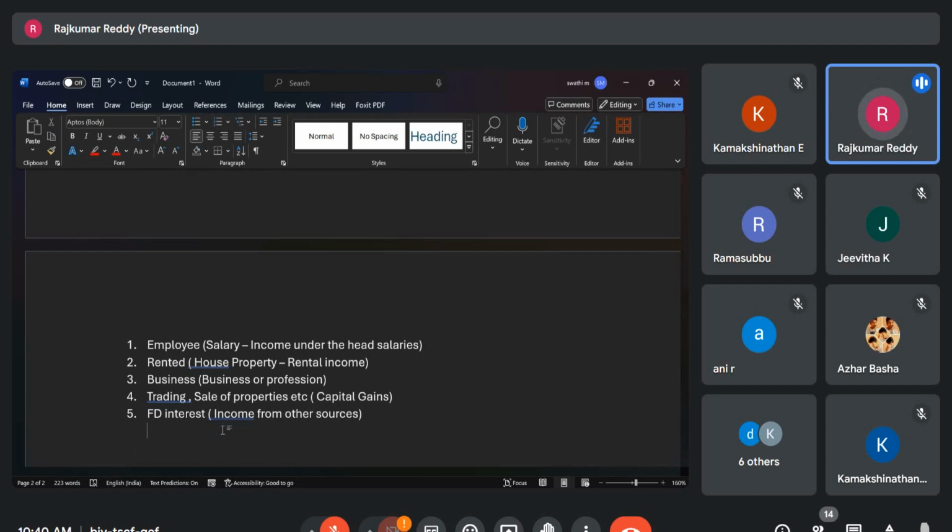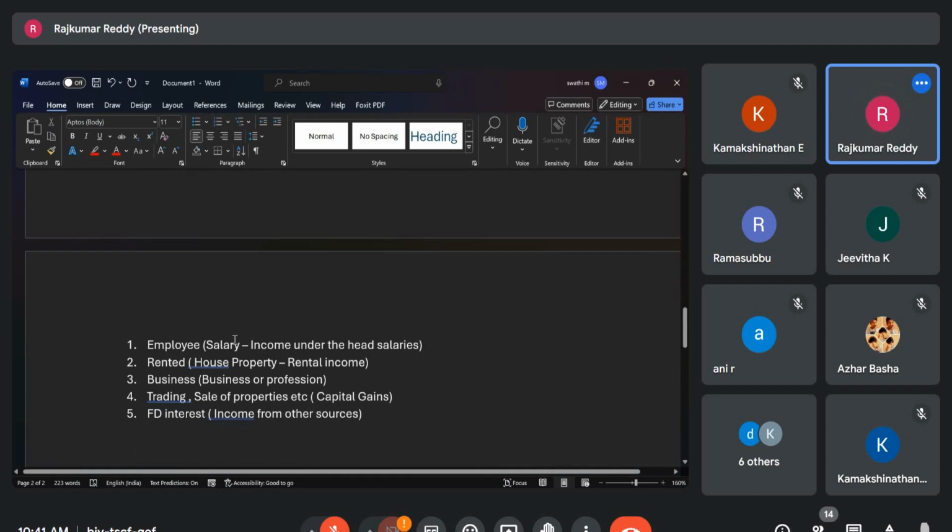So if you are thorough in all these 5 heads, that's it. Next, what you are going to study is each and every head. What is salary? Why is salary chargeable to tax? If any deduction is available to us from the salary, how much salary the employer pays, that is treated as salary income. So in the broader sense, these are all the 5. Just remember these names.